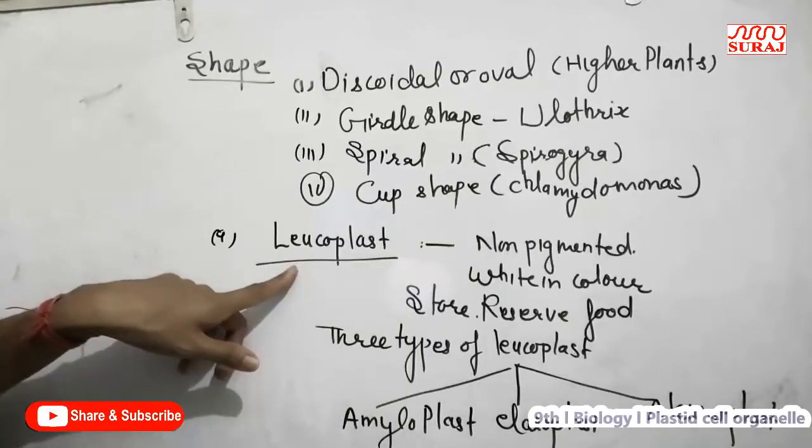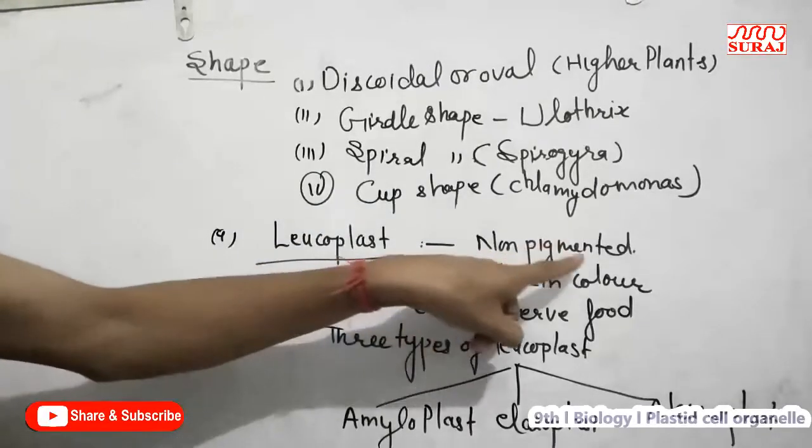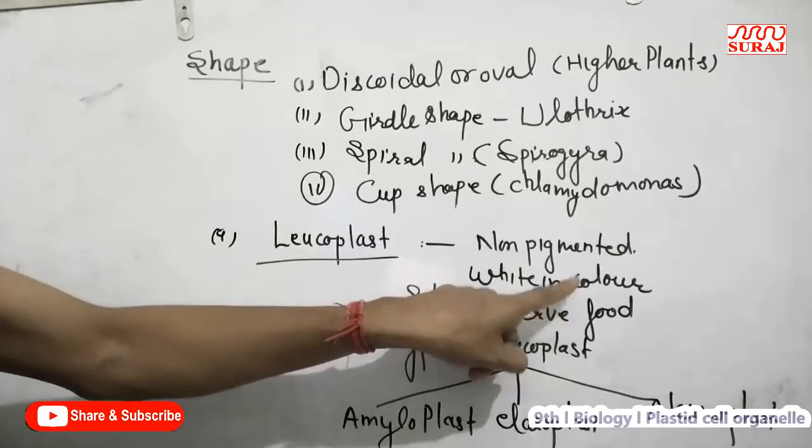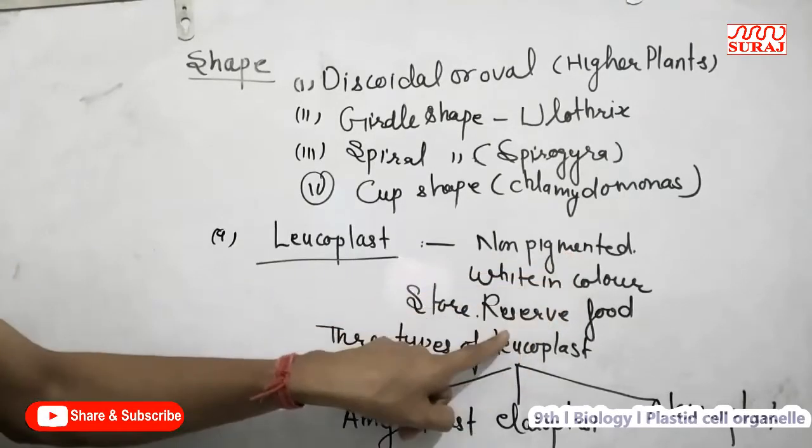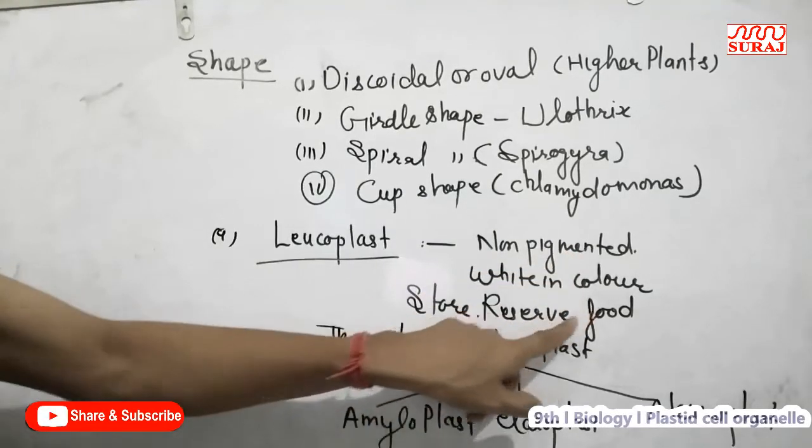Now the type leucoplast. Leucoplast is non-pigmented, white in color. It has no colorful pigment and its main function is to store reserve food.